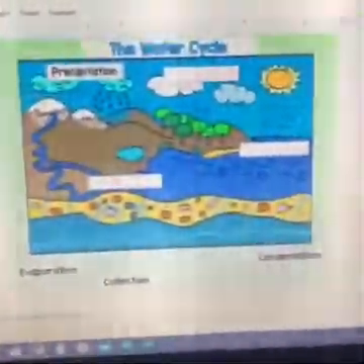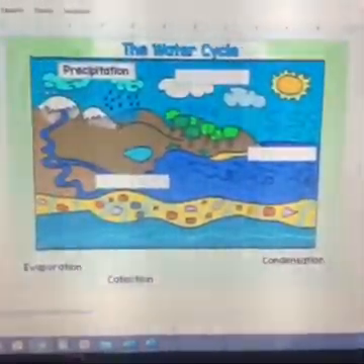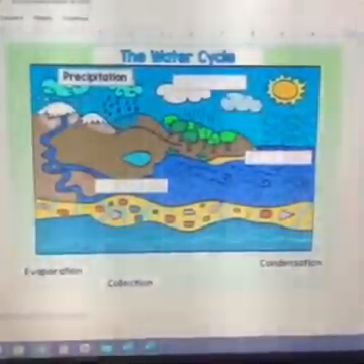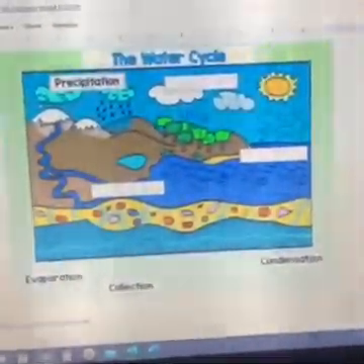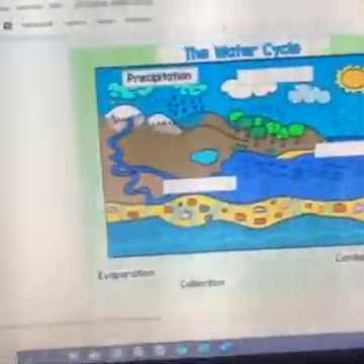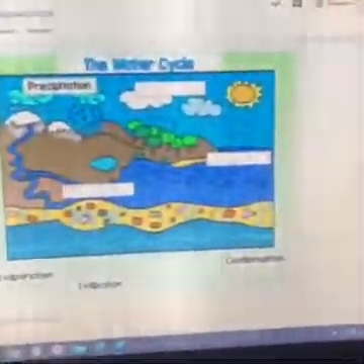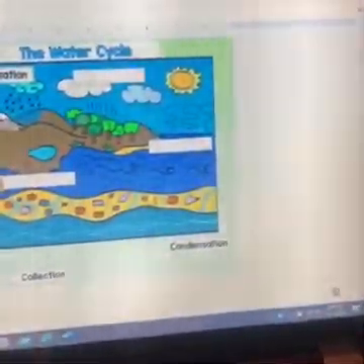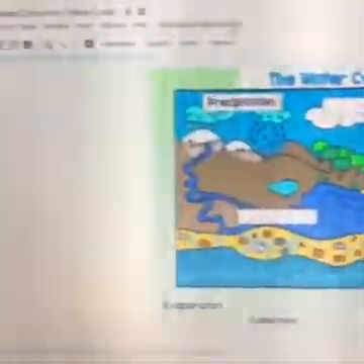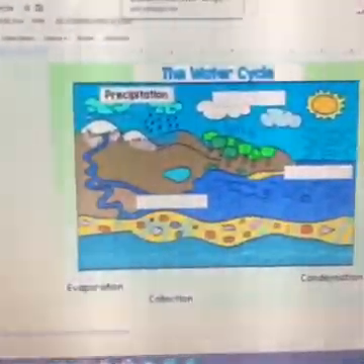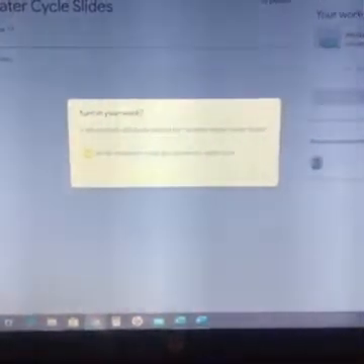Slide 10 looks like this, and it's showing the water cycle on Earth, and you're going to move them where they belong. The precipitation is already up here for you, but you'll have to slide the other 3 where they belong. And that's it. There's only 10 slides on here. Once you're done, it's the same thing. It says present and share in the top corner. Your changes are saved. All you do is close it. It saved it for you. Then you click turn in, and then you turn it in. And that's it for science.